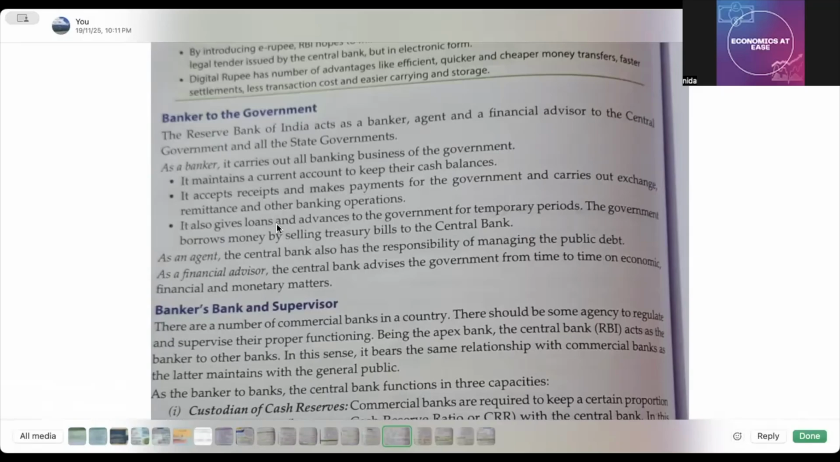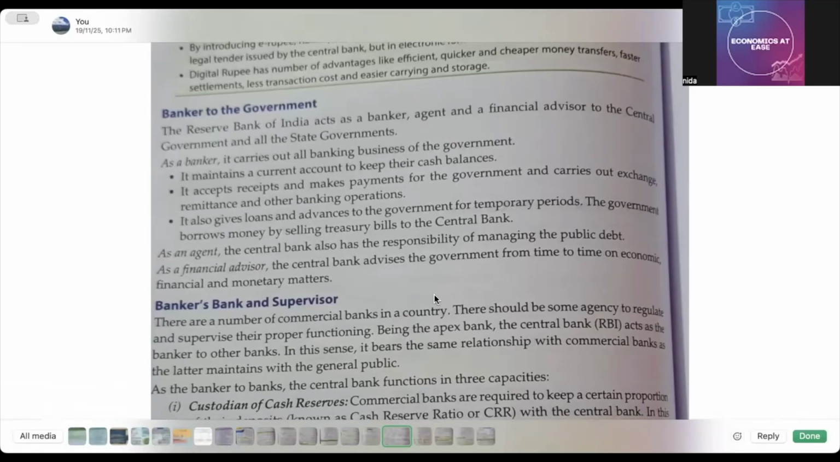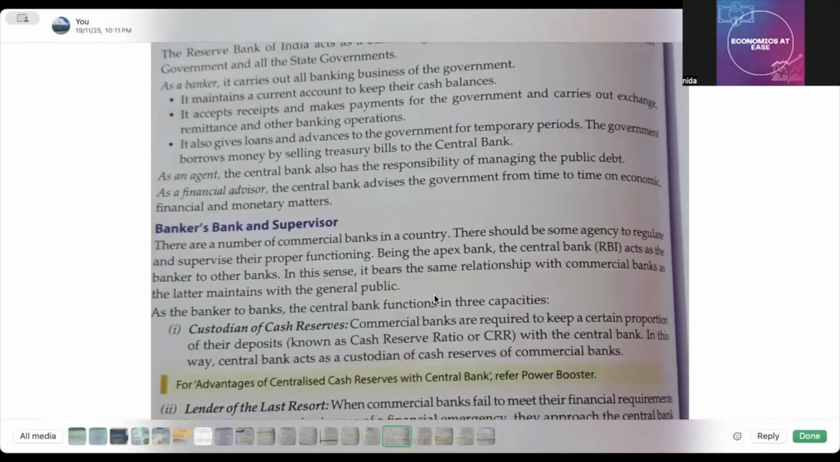Okay, it also gives loans and advances to the government for temporary periods and the government borrows money by selling treasury bills to the central bank. Now, as an agent, ये क्या करता है? The central bank also has the responsibility of managing the public debt. Okay, तो जो भी पैसा पब्लिक में गया हुआ है उसको वो मैनेज करता है। Then, as a financial advisor, it also gives advice to the government from time to time on economic, financial and monetary matters. तो ये सब क्या होगा, इस तरह ये banker to the government बन जाता है ना।